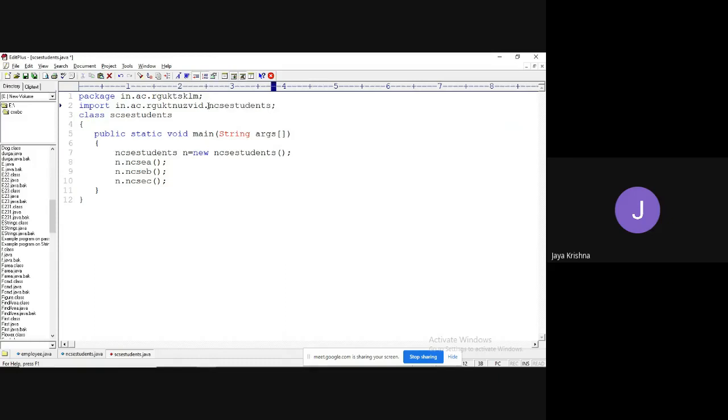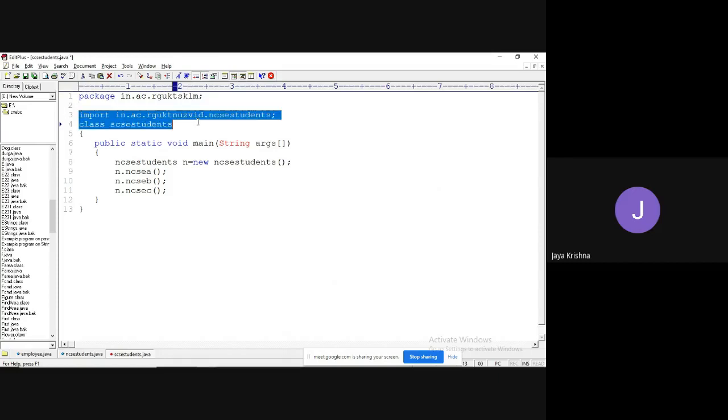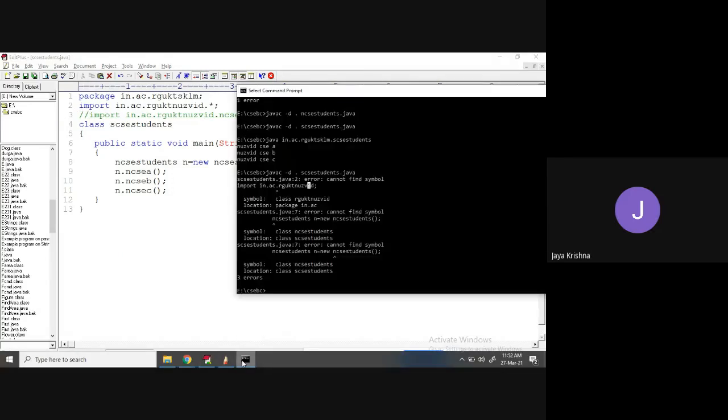I want to load a single class. See, writing this structure or writing this structure, both are the same. That is where you got the error. Now try to compile once again.